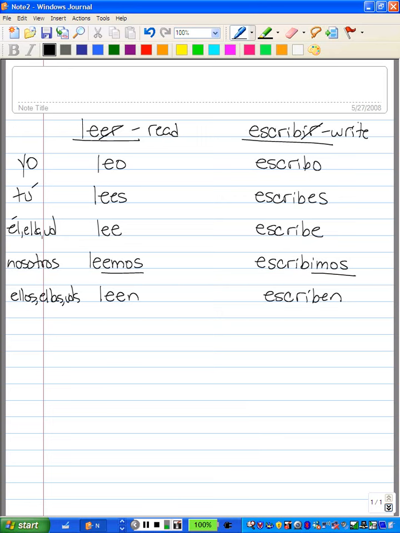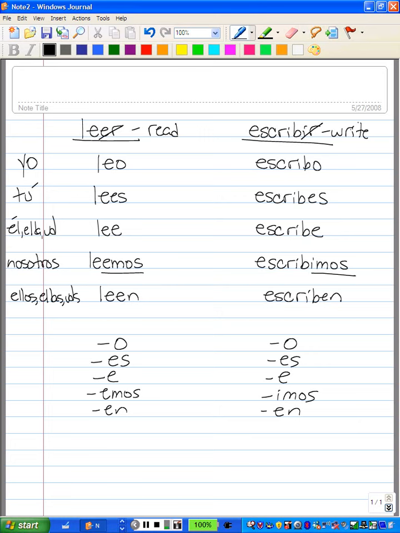So what you need to do again is to sit down, just like you did with the AR verbs, and you need to memorize them in order. O, es, e, emos, en, and then IR: o, es, e, imos, en. And then you'll be able to conjugate any of those verbs from pages 96 and 97 in Lesson 3.